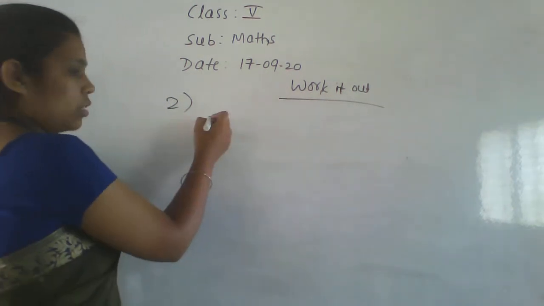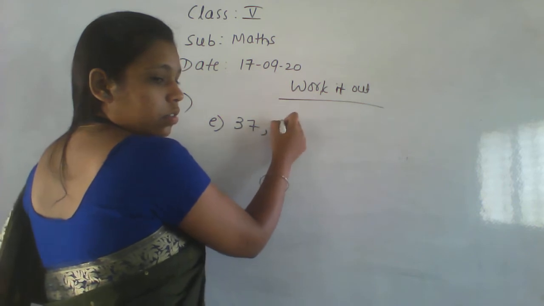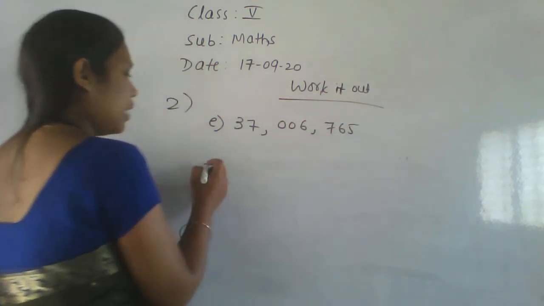Write each question. 37,006,765. Write that one.